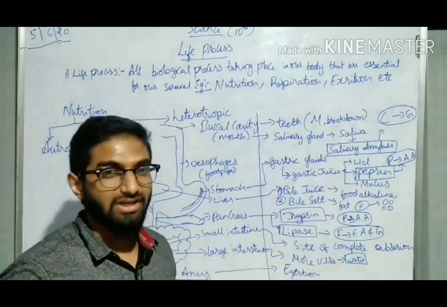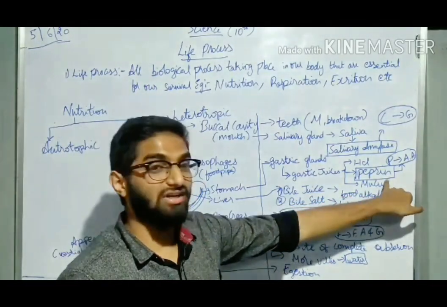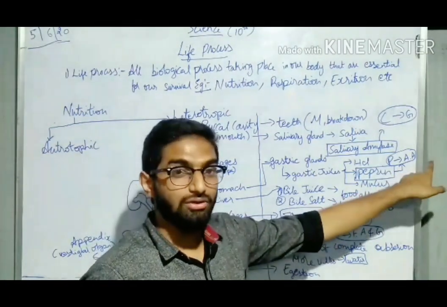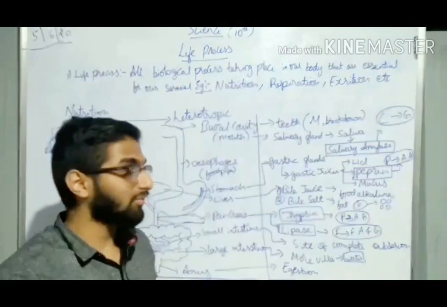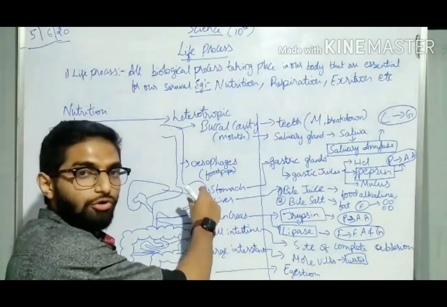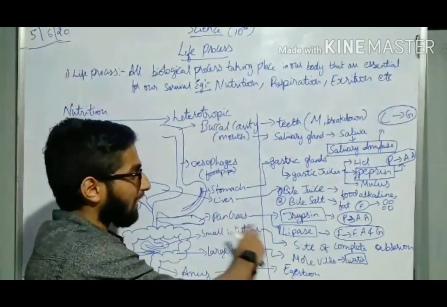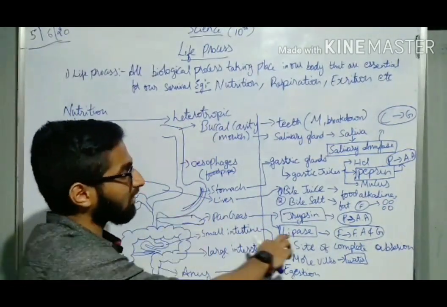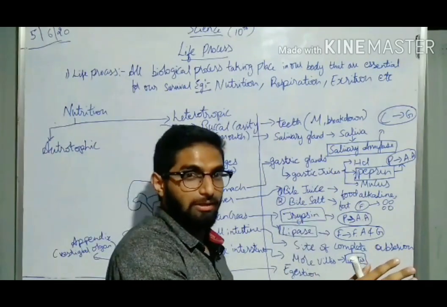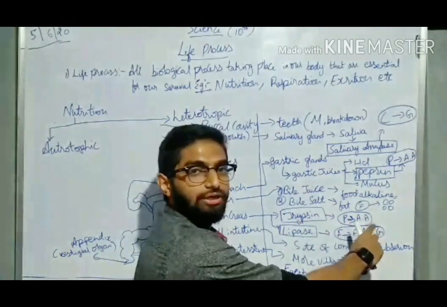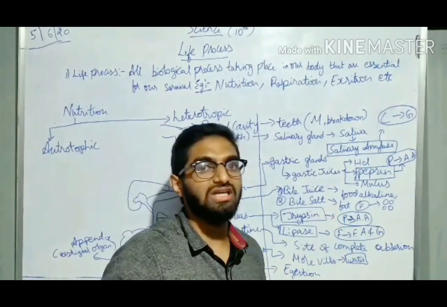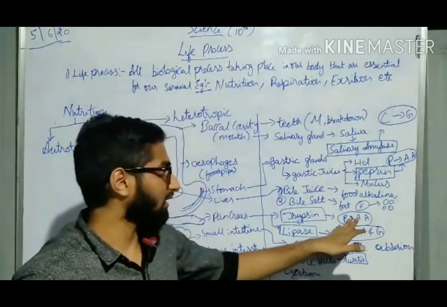Trypsin and pepsin are somewhat related, right? Yes, we have seen here where the protein is converted into amino acid. Trypsin does the same. The leftover protein that passes through the stomach, the trypsin will convert into amino acid. The complete protein is converted into amino acid.